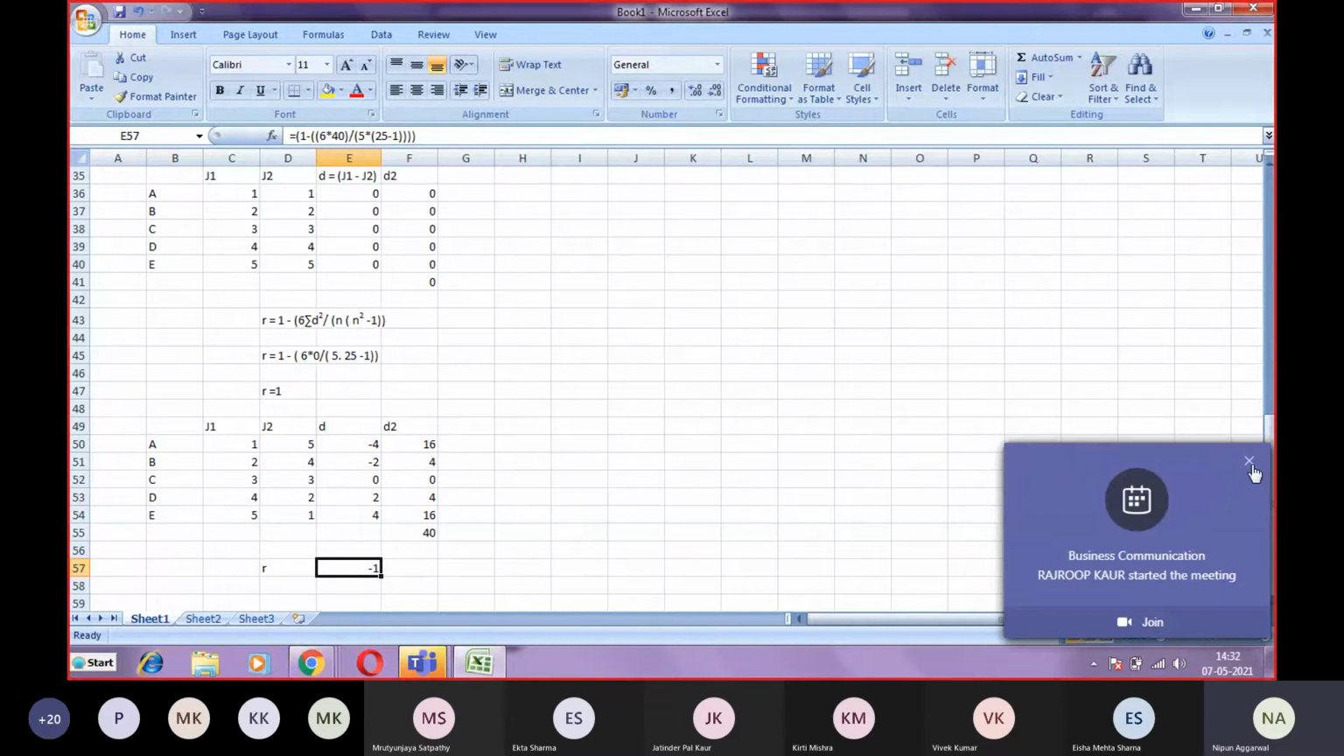Fine. Any doubt in this? No, sir. The r value comes out to be -1, which shows that it is a case of perfect negative correlation. And the data also shows that it is a perfect negative correlation, as 1, 2, 3, 4, 5 and 5, 4, 3, 2, 1. So every judge has a reverse consensus. If judge 1 is giving 1, 2, 3, 4, 5, judge 2 is giving 5, 4, 3, 2, 1. So hence the answer should be -1, and it is representing -1 also.